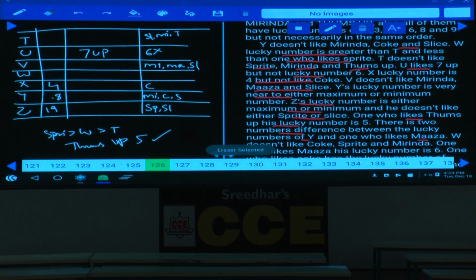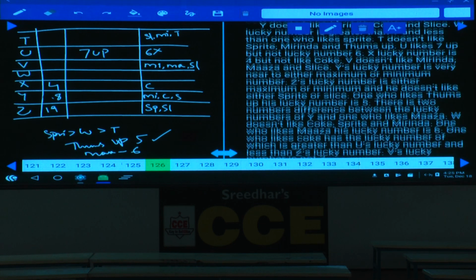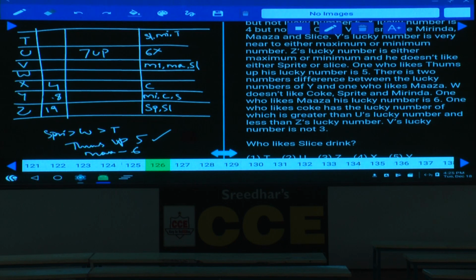Then there is a difference of 2 numbers between the lucky numbers of Y and the one who likes Maaza. Now the one who likes Maaza, what is the number here? The one who likes Maaza is number 6. Then next one, Y and the one who likes Maaza.